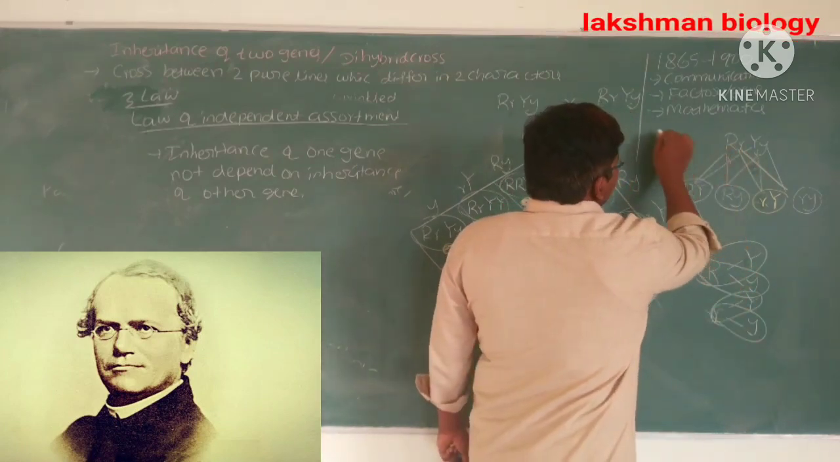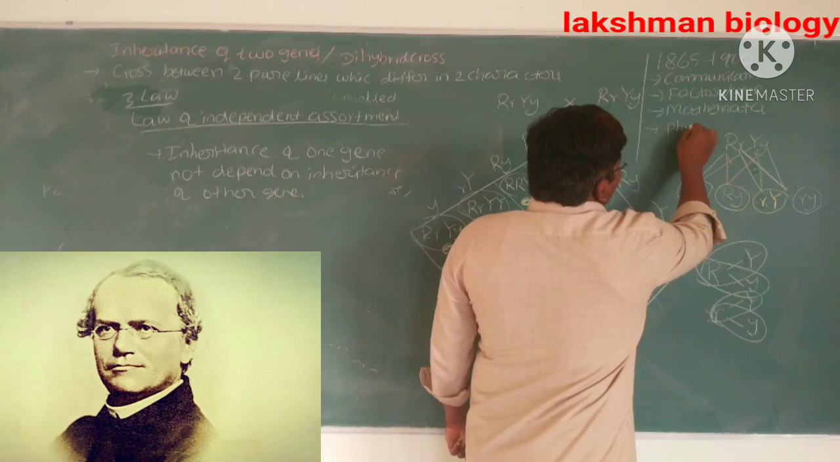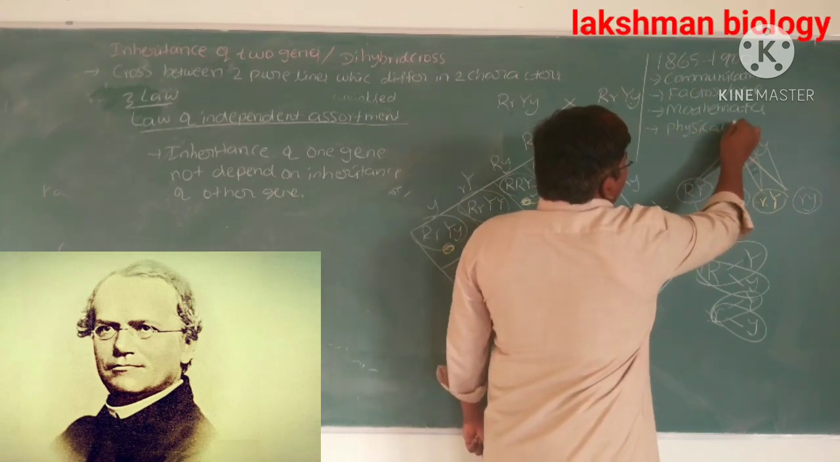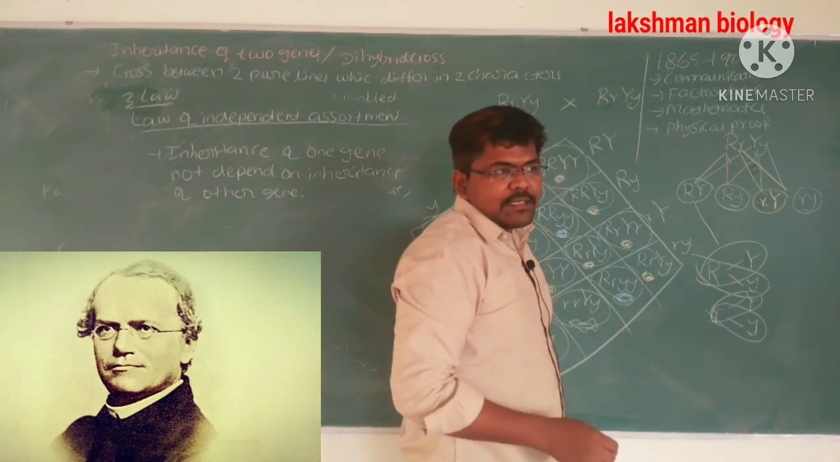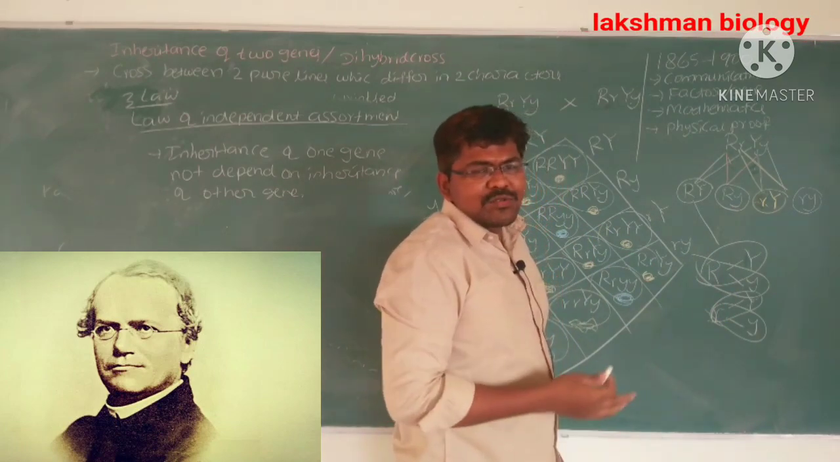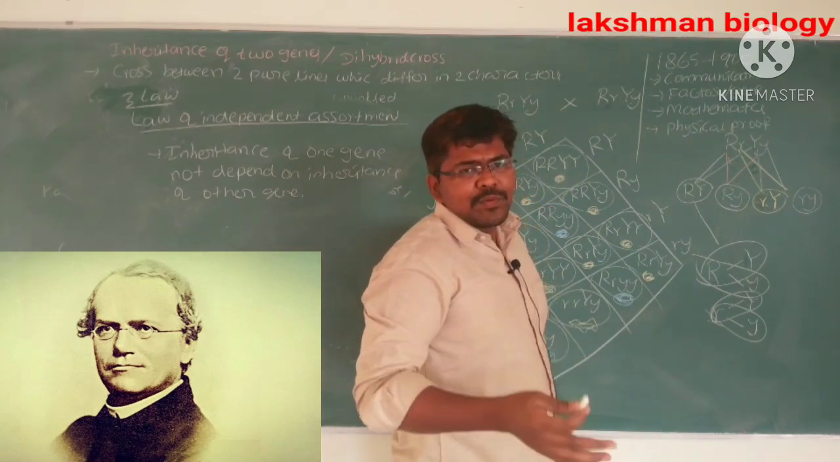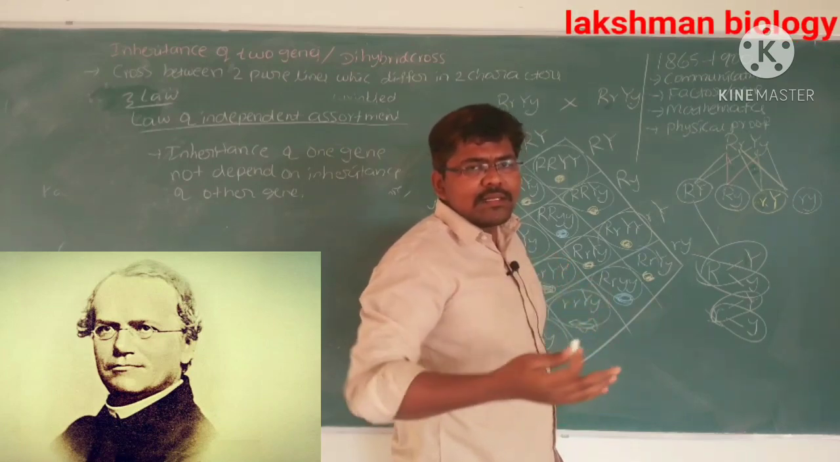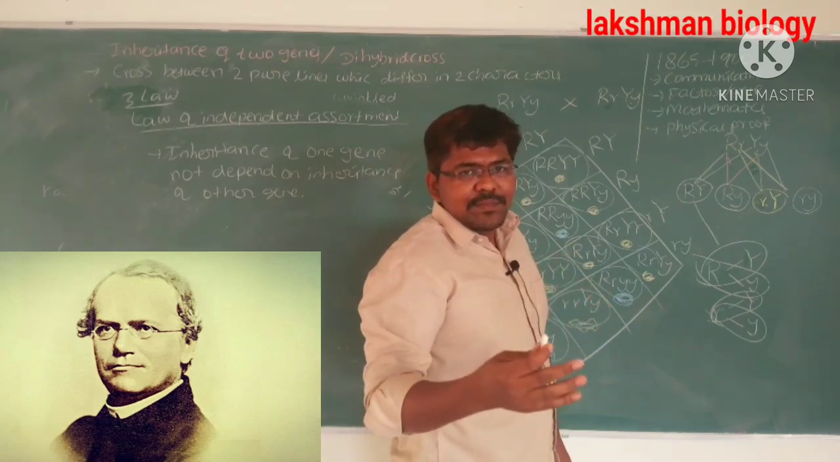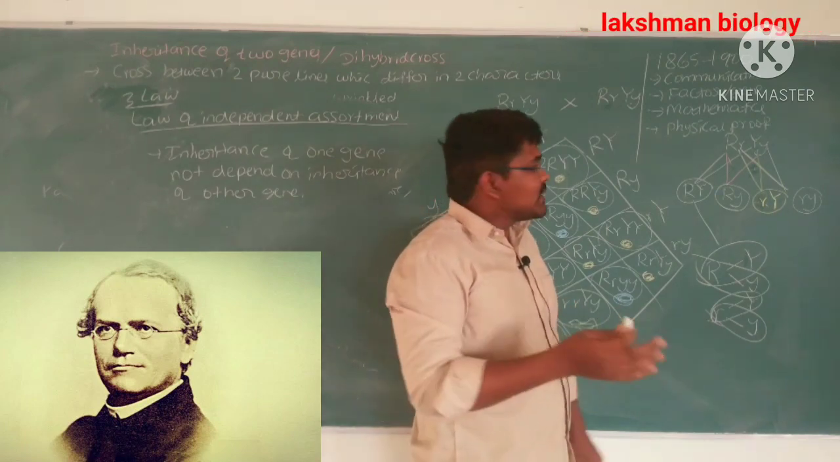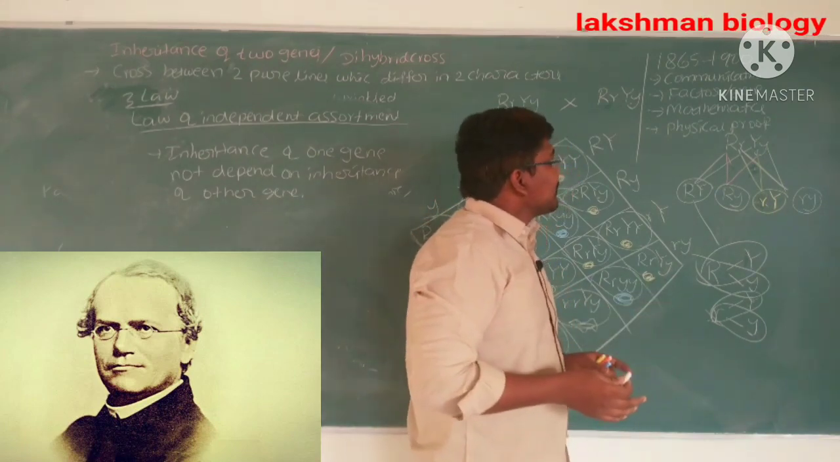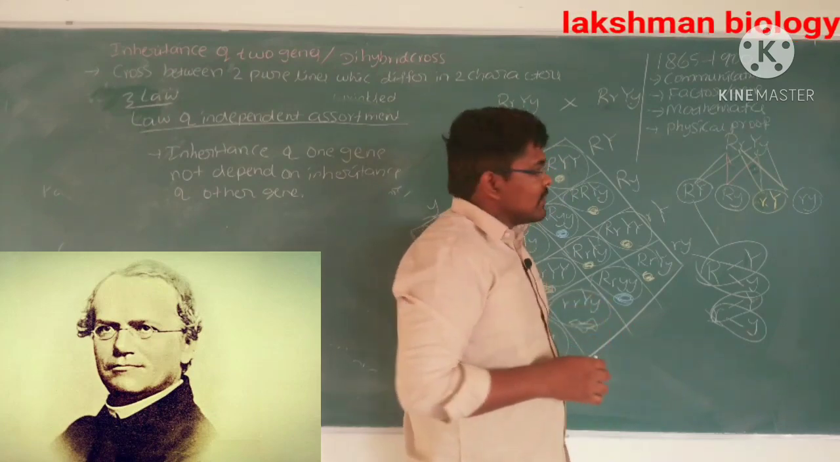Next, there was no physical proof. There was no physical proof for the gene or factor. He didn't show any proof for the factor. Simply he said that factors are there, which occur in pairs and which are responsible for the transfer of characters, but there was no physical proof for the factor.